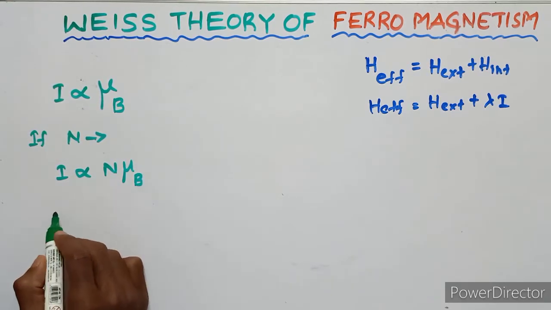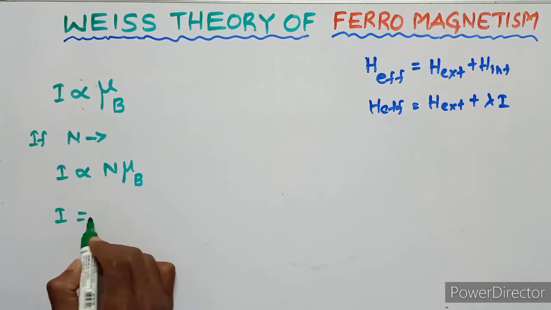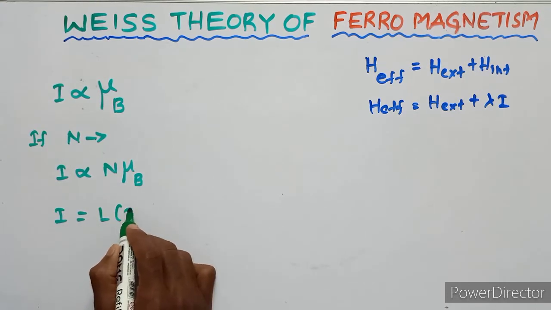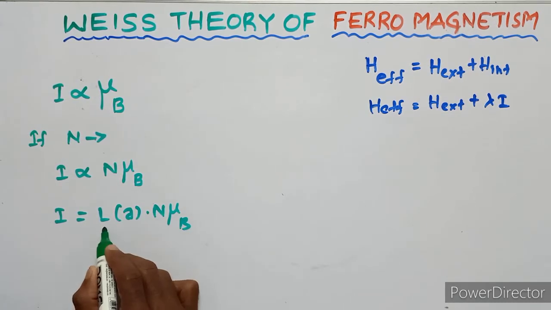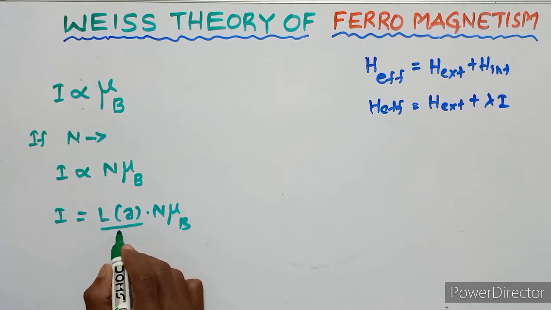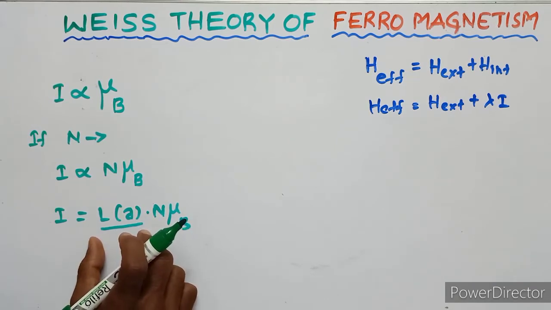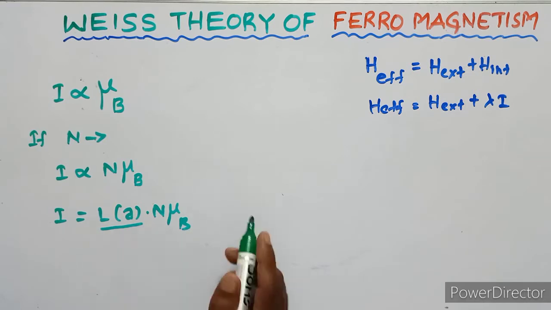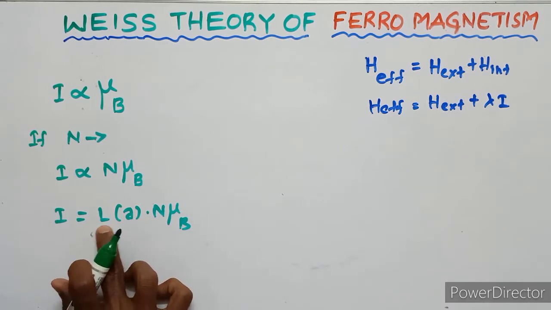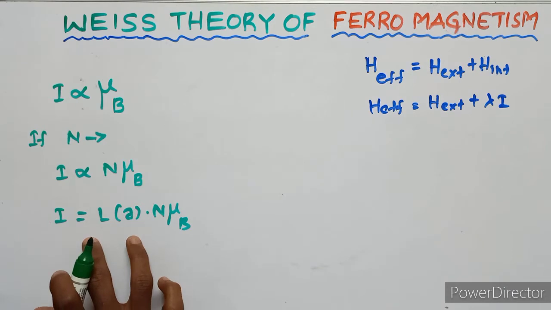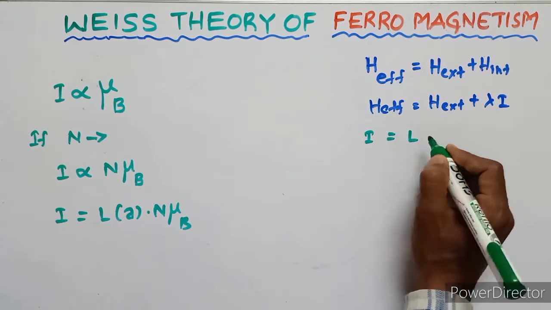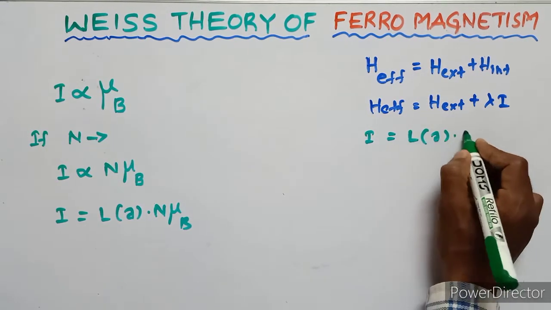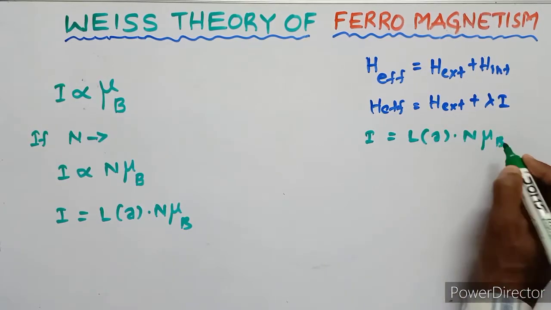So this equation can be written as I equals LA into n mu suffix b. This constant is called the Langevin constant. This is another equation: I equals LA n mu suffix b.